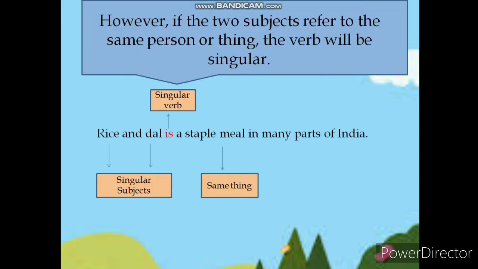However, if the two subjects refer to the same person or thing, the verb will be singular. Rice and dal is a staple meal in many parts of India. Rice and dal both are singular subjects, but they refer to the same thing, a staple meal. So the singular verb is is used. Rice and dal is a staple meal in many parts of India.